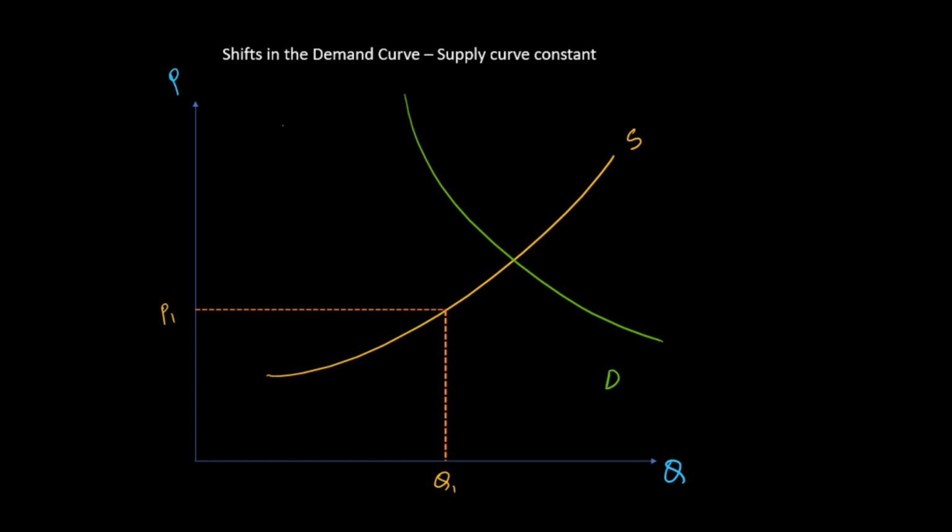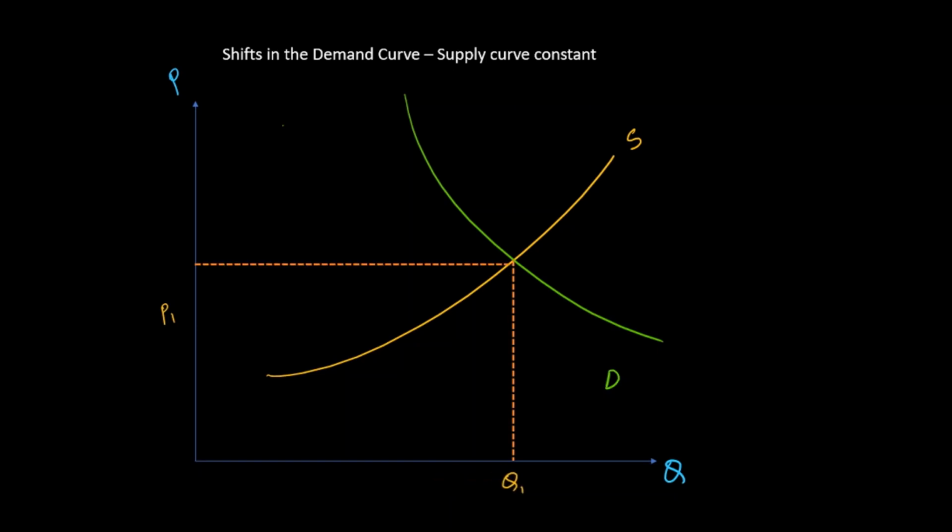So this is the point of intersection between the supply curve and the new demand curve, and hence we can see that the market equilibrium has now shifted. So this is my new equilibrium quantity, which has shifted towards the right, meaning that the equilibrium quantity has increased, and likewise the equilibrium price has also increased.